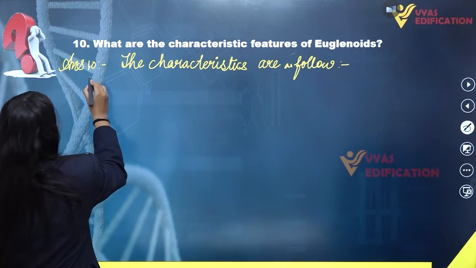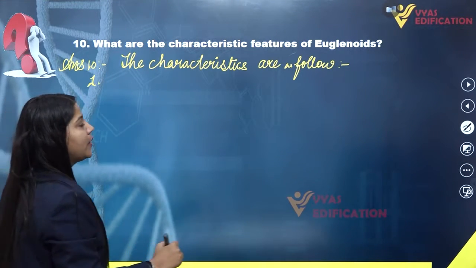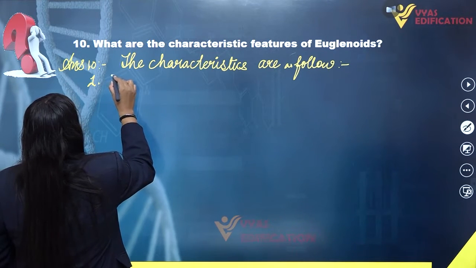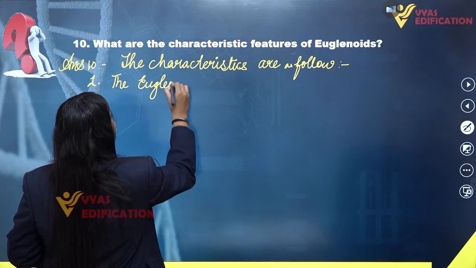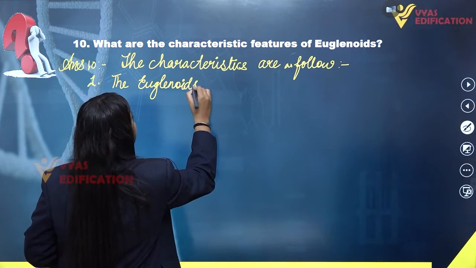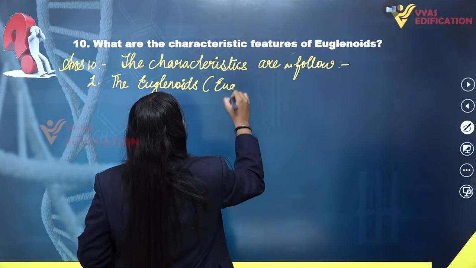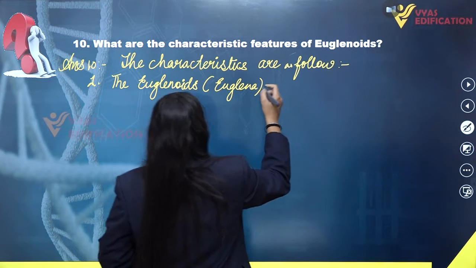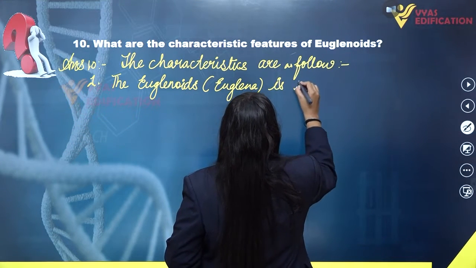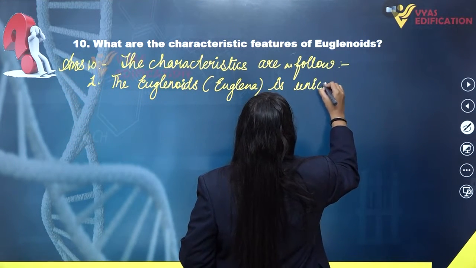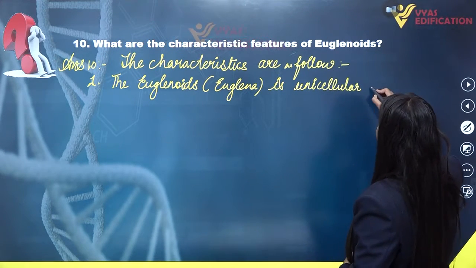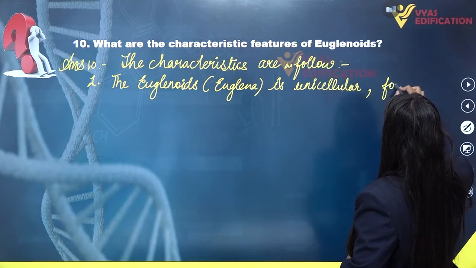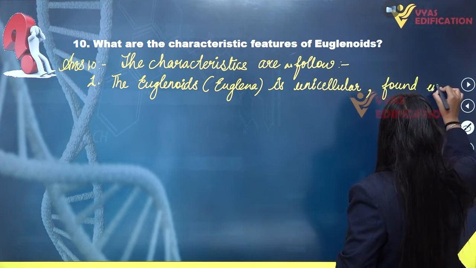The first characteristic of euglenoids such as euglena is that they are unicellular. That means the body is actually composed of only one cell. They are unicellular in nature and they can be found in fresh water.